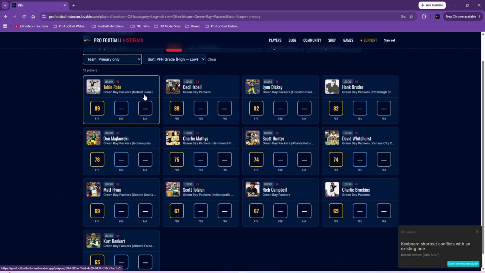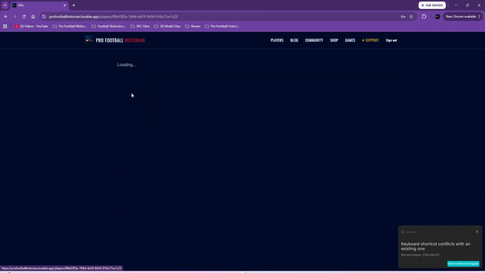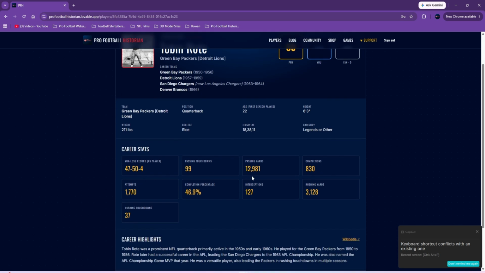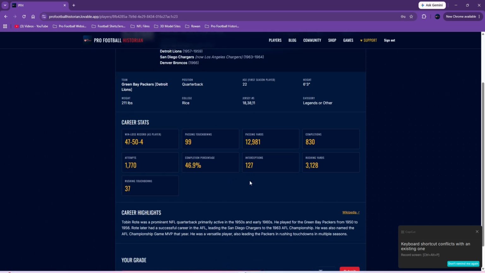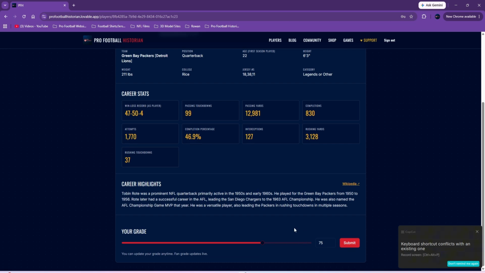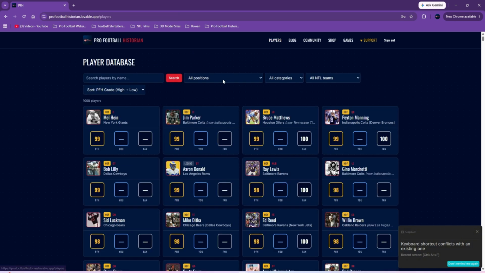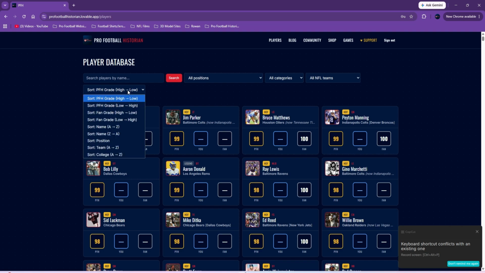Let me find an example. Like, let me click Tobin Rote. You can see you get all the years, when they played and who they played for. You also have some stats, and then you could grade down here as the fan. And you got a bio. That's just one example. Hopefully that's self-explanatory, most of that.